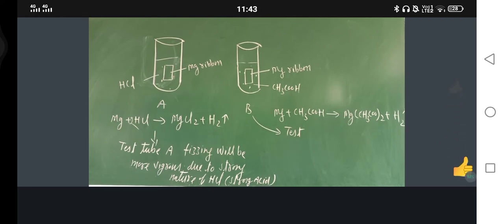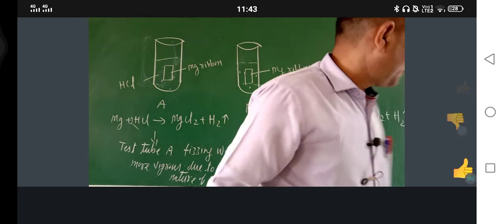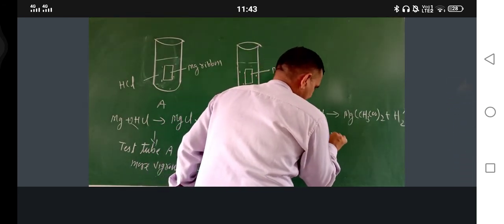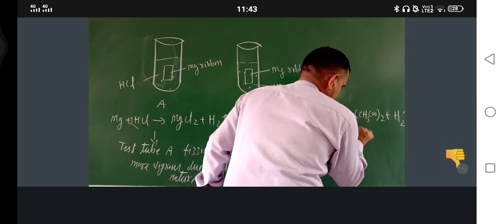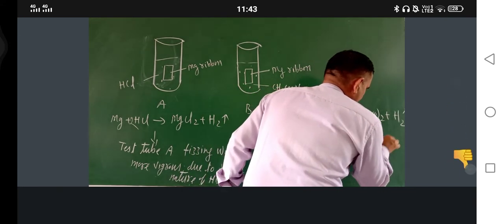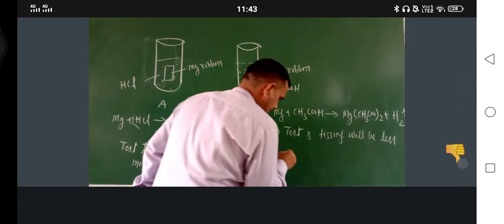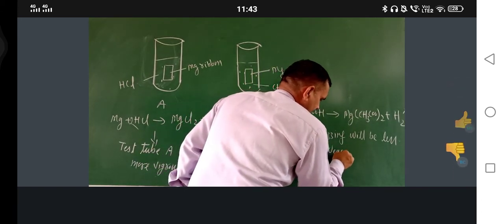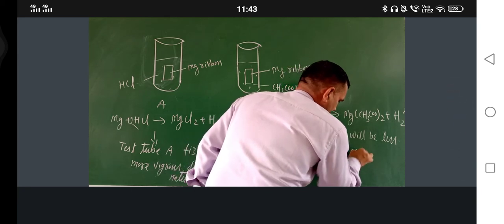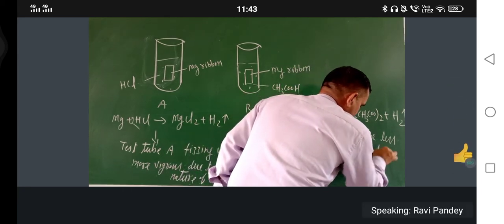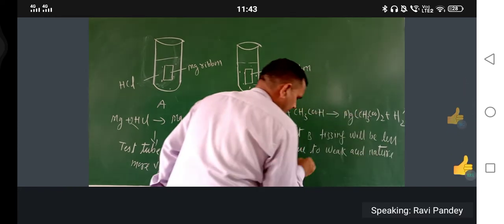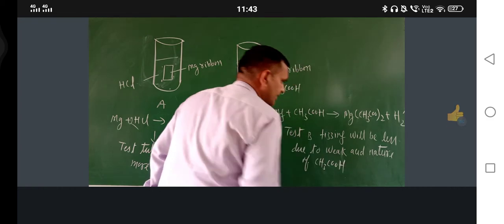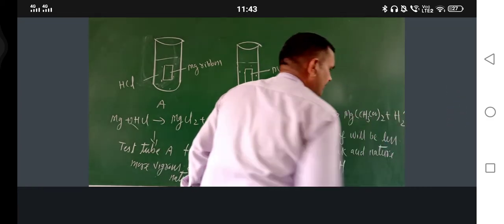Okay, just see. Test tube B, fizzing will be less due to weak acid nature of CH3COOH, because fizzing is because of hydrogen gas.